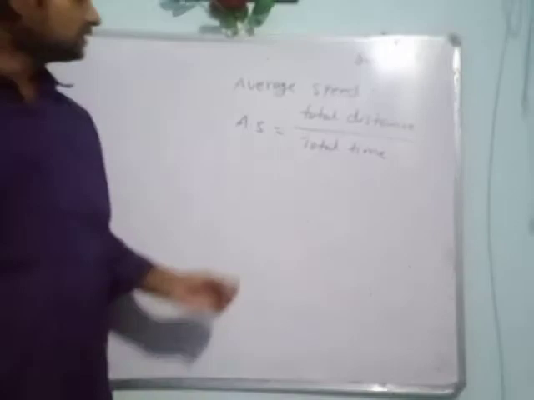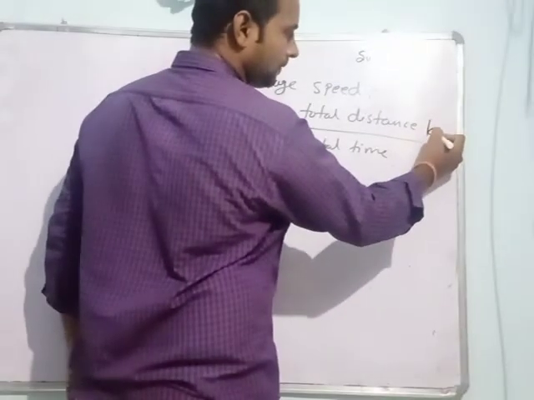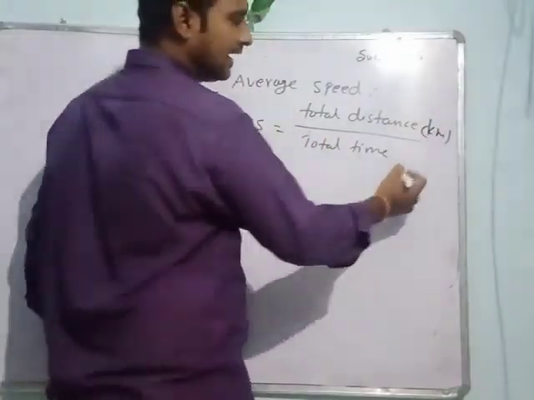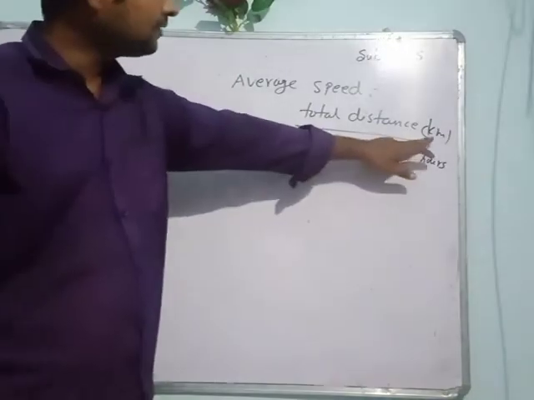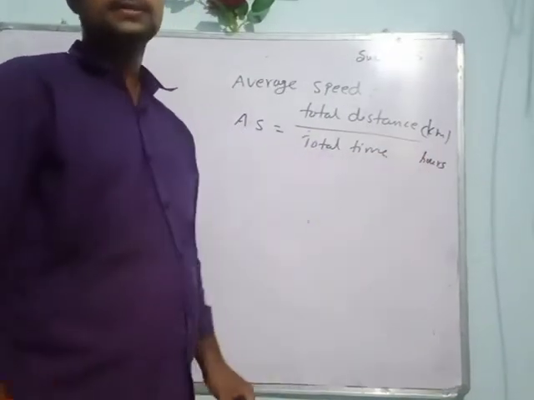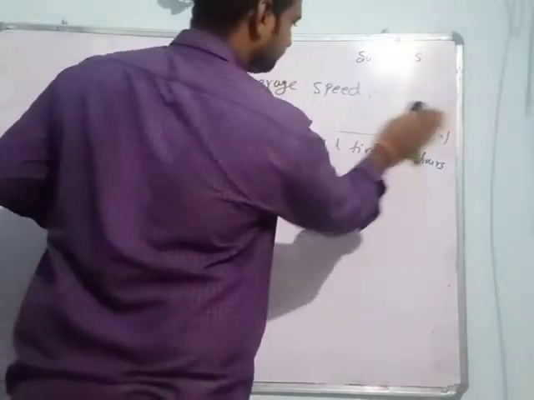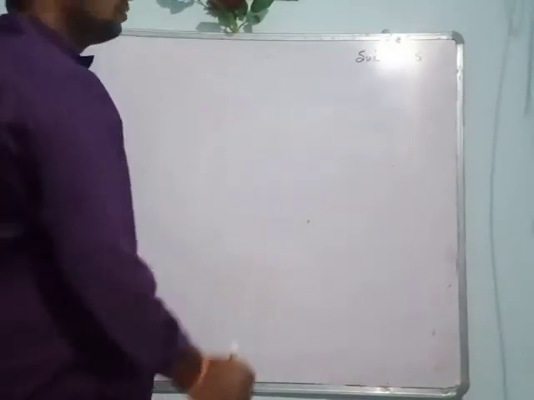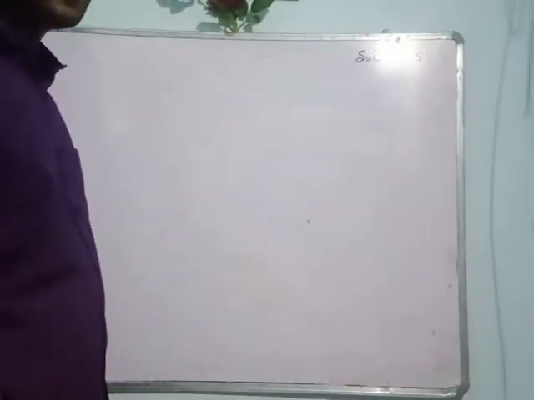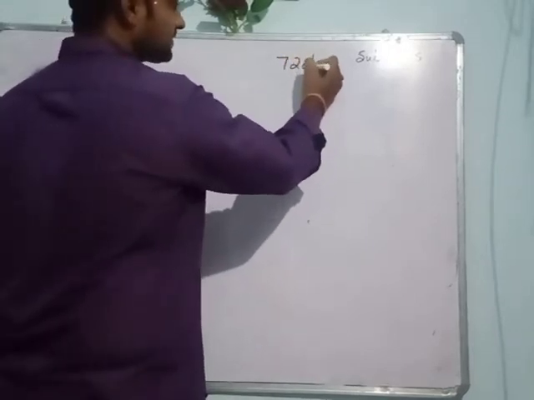So now what are the units for average speed? Distance is measured in, for example, kilometers, time measured in hours. So what are the units for average speed? Kilometer per hour. Okay. So now it is explained with one example. For example, the distance between Vizag and Hyderabad is 720 kilometers.